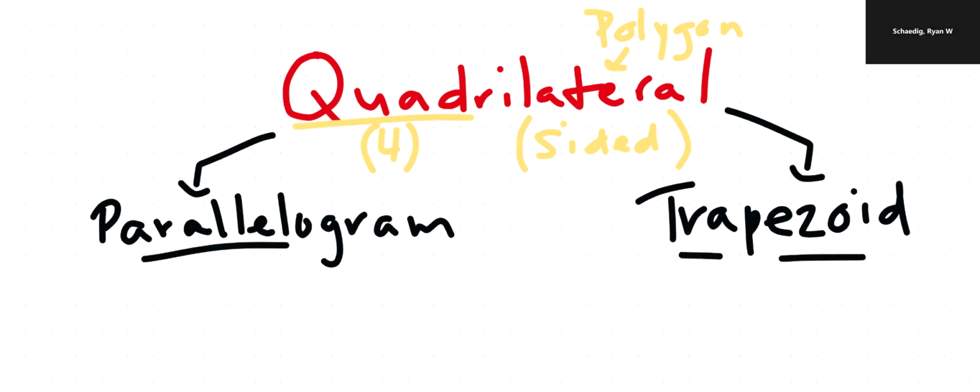So we're going to jump over to another page, and we're going to talk about the trapezoid. Okay, so a trapezoid. One thing we do know about a trapezoid is that, for starters, it is a quadrilateral. It is also a polygon, right?